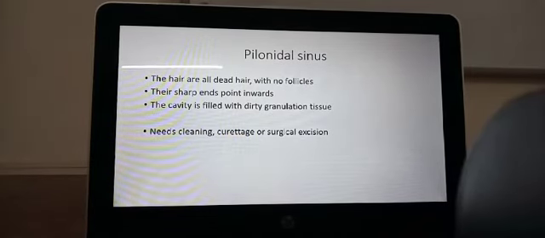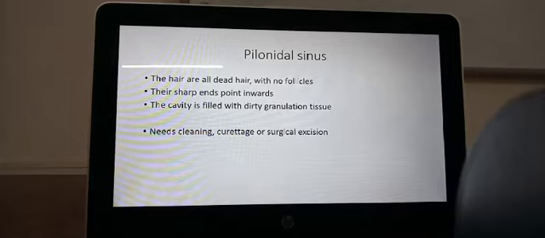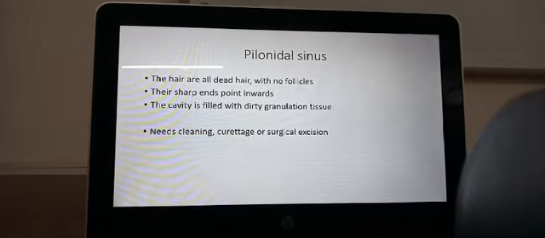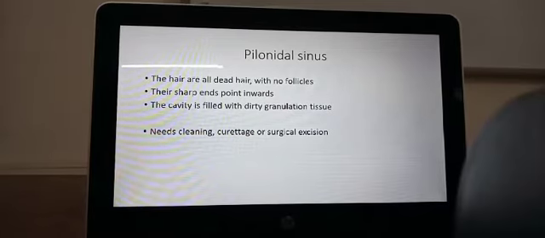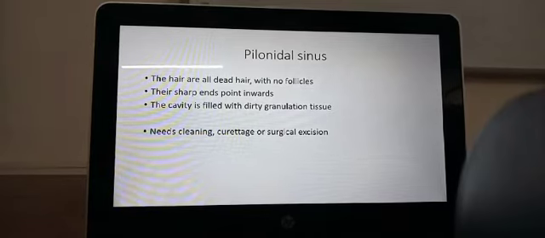Okay, the hairs are all dead hairs. They have no follicles. That means they have been cut. The sharp ends are pointed inwards. The cavity is filled with dirty granulation tissue. The hole itself may have been created by the sharp ends of the hair. Okay, it needs cleaning, curettage, or surgical excision. Once the sinus is excised, it will heal.